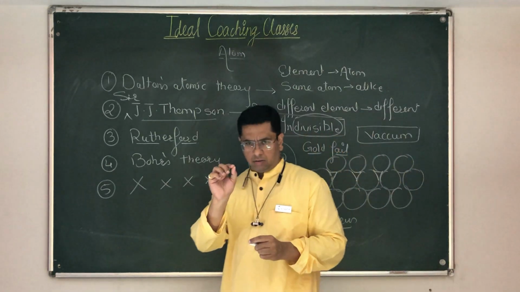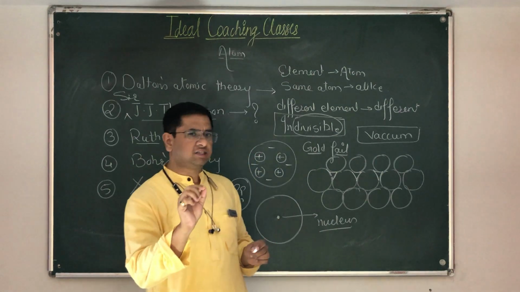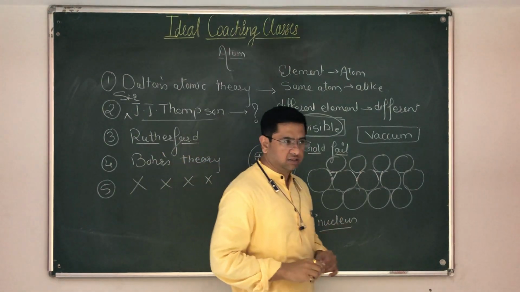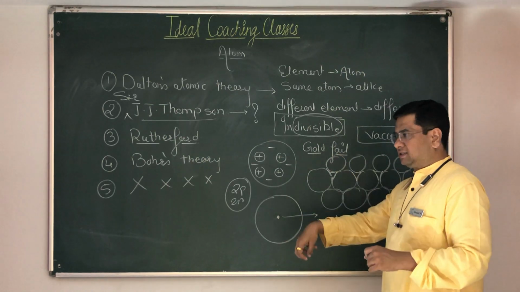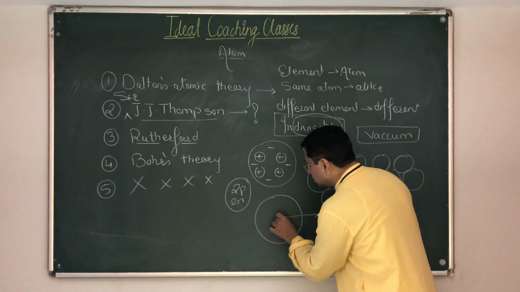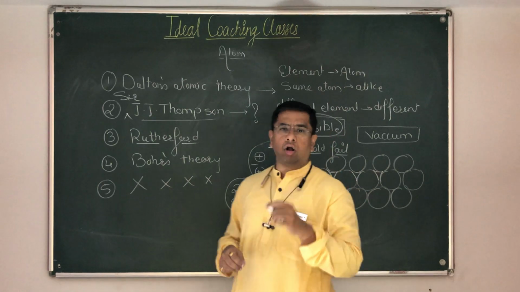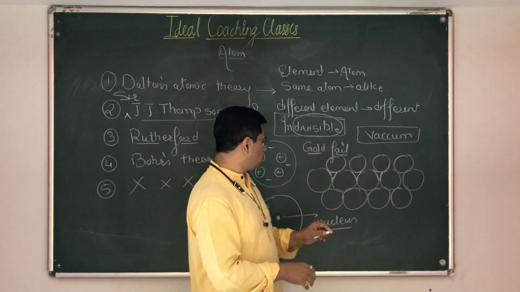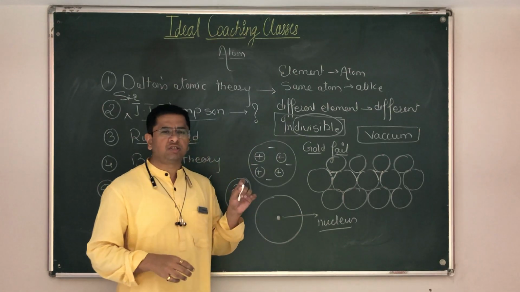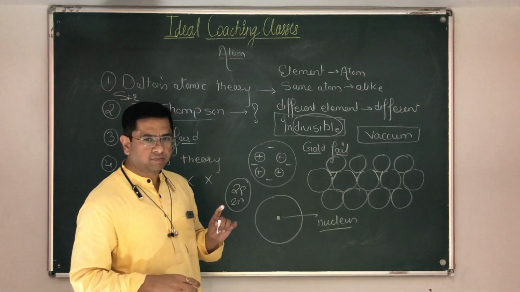It is an extremely small but extremely dense part, and he said that all the mass and all the positive charge of an atom is entirely concentrated in this extremely small region called the nucleus.